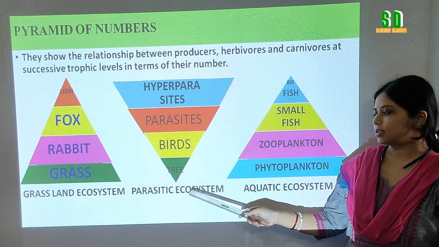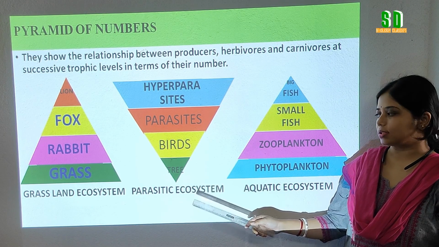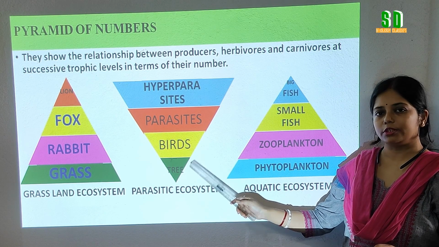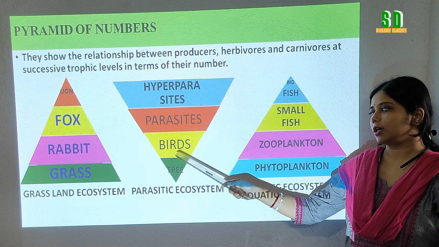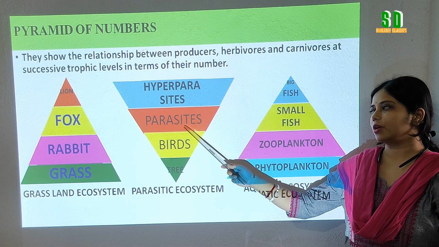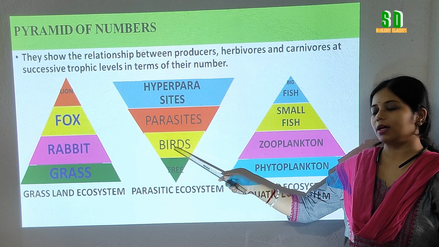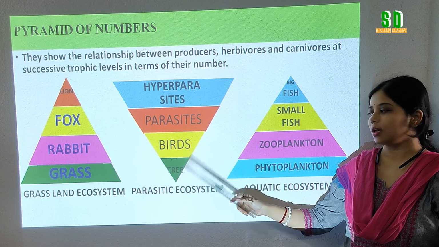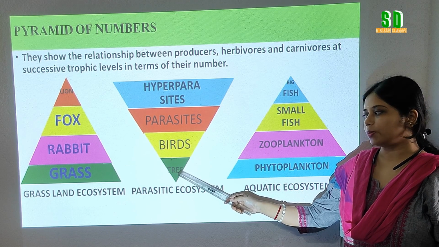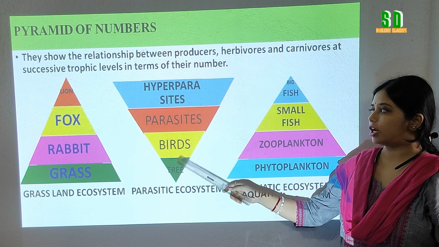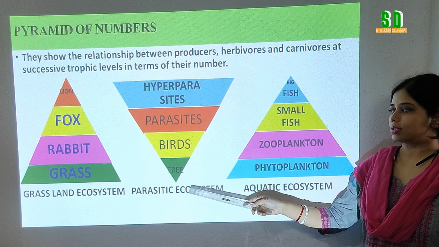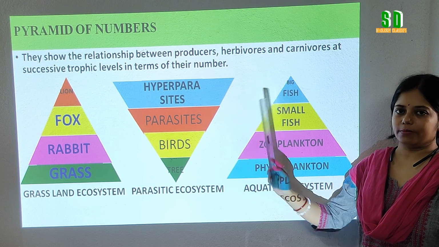So if we consider the parasitic ecosystem or the tree ecosystem, in the tree ecosystem a single tree occupies the producer level, so their number is minimum. On the tree more than one bird can live, so the number of birds will be more, and on the birds' bodies the number of parasites will also be more than the number of birds in the tree ecosystem or in the parasitic ecosystem. So gradually we will see that the first trophic level that is occupied by the producer, their number is minimum, and gradually it will increase. This type of pyramid of number that we can see in the parasitic ecosystem is an inverted pyramid of number.